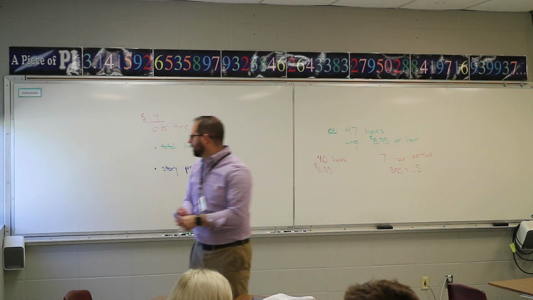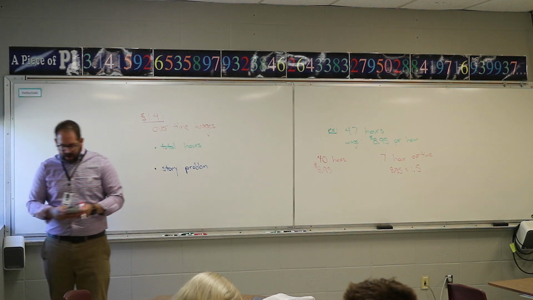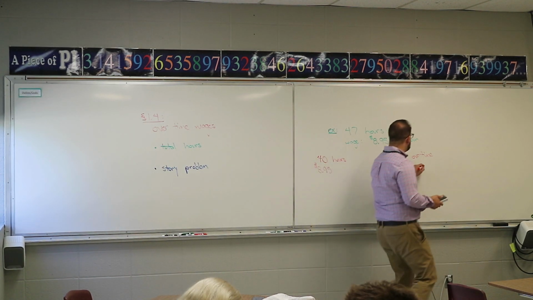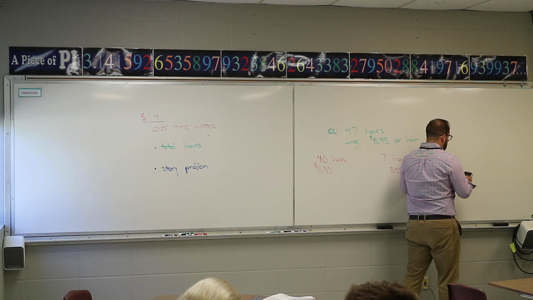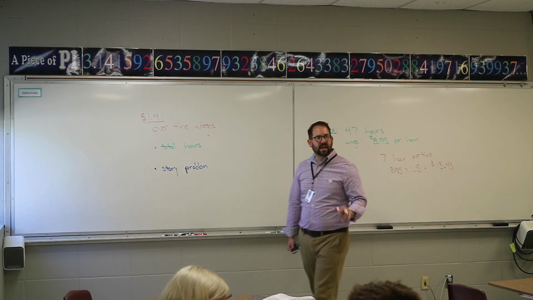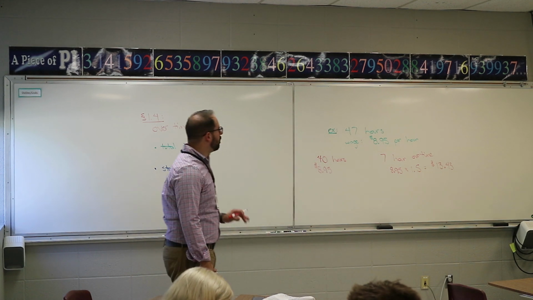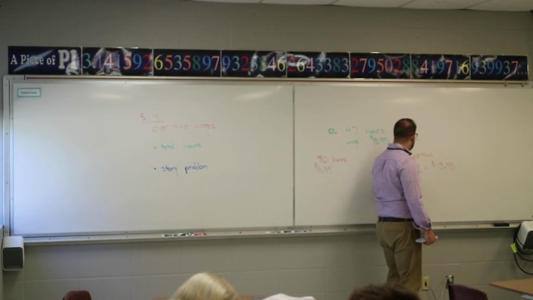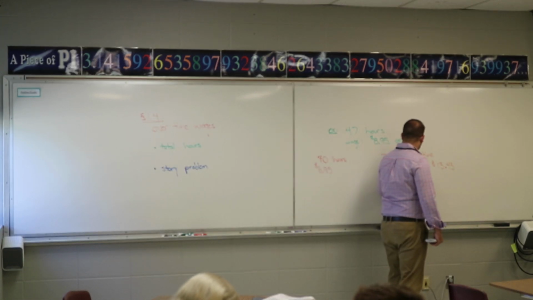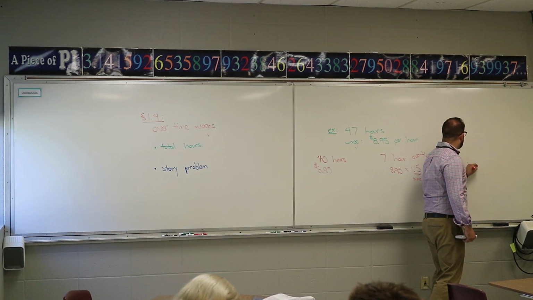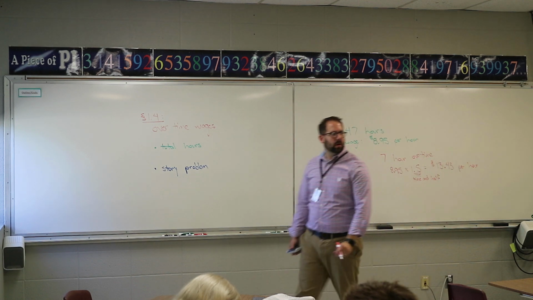Just to give you an idea, I'm going to type it up in my calculator here. $8.95 times 1.5. I'm getting $13.43 per hour. That's your overtime pay per hour. Again, why we do this 1.5, this is time and a half pay. Okay, does everyone understand how I calculated that $13 an hour?